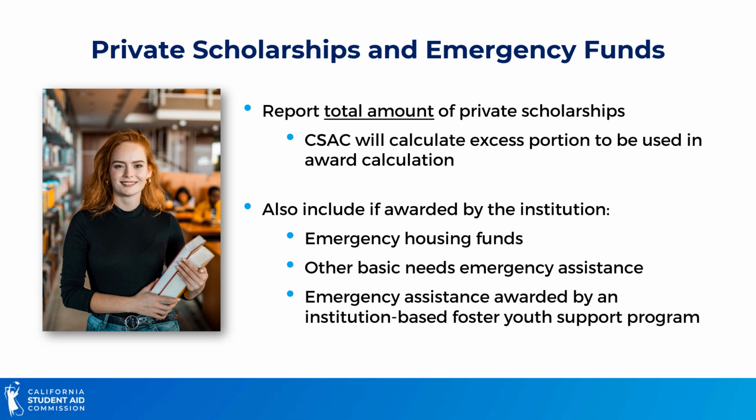Examples of emergency funds include those for housing, other basic needs, and assistance awarded by an institution-based foster youth program. Even though the MCS awarding formula includes only the excess portion of these sources, schools should report the full amounts. CSAC will then calculate the excess portion to be used in the award calculation.